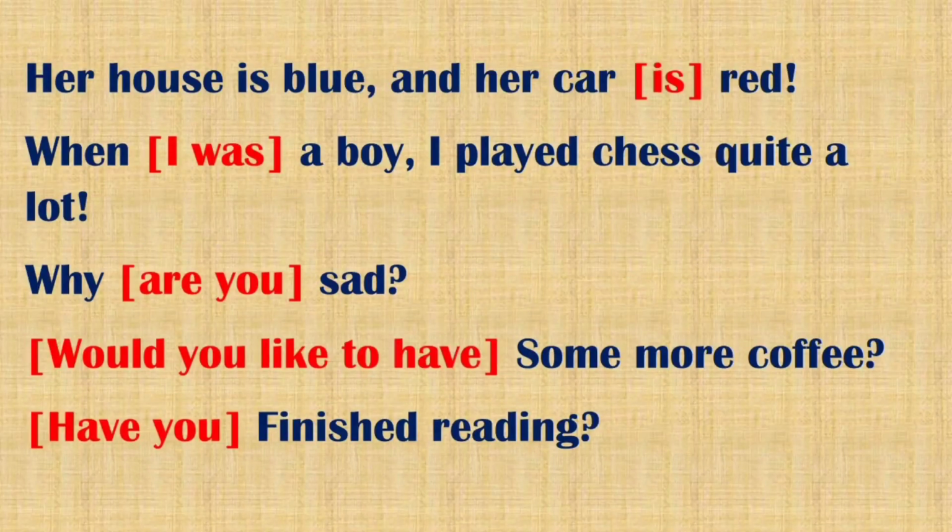Let's have a look at these sentences. Her house is blue and a car red. When a boy, I played chess quite a lot. Why sad? When we would have asked, why are you sad? Some more coffee? When you would have asked, would you like to have some more coffee? Finished reading? When you would have asked, have you finished reading? And so these are examples of ellipsis in sentences.